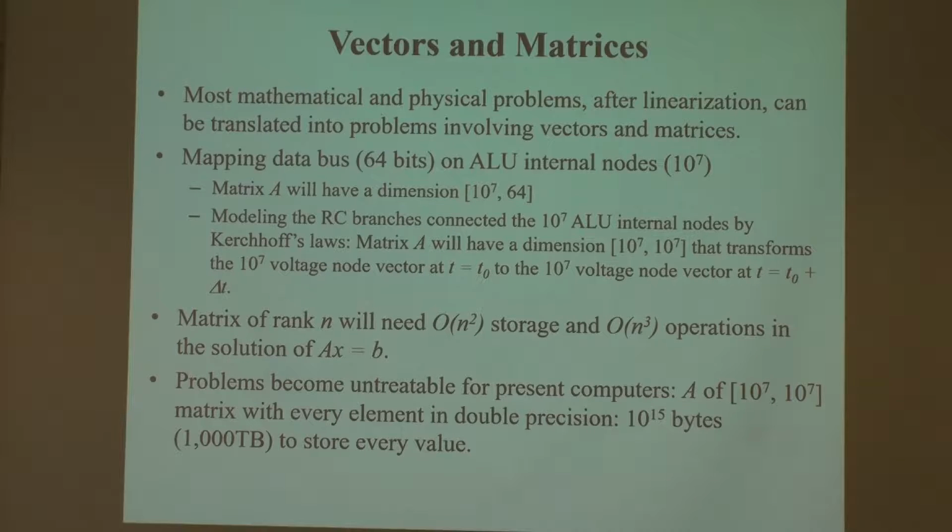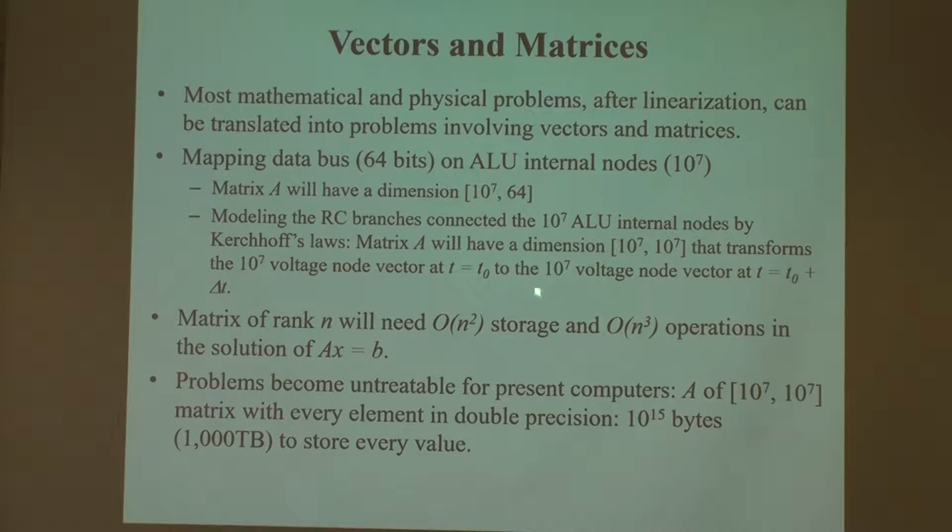You are going to write a matrix that maps 10 to the 7 to another vector that's 10 to the 7. Okay, in general, a matrix representation, that's 10^7 by 10^7, right? So it's arbitrary, you can go to whatever state and things.